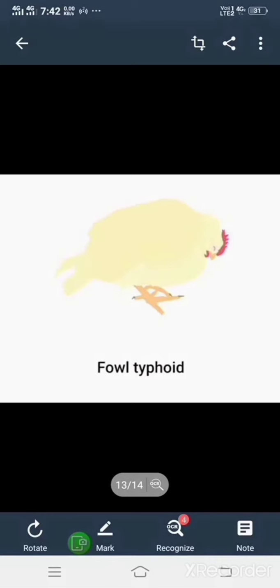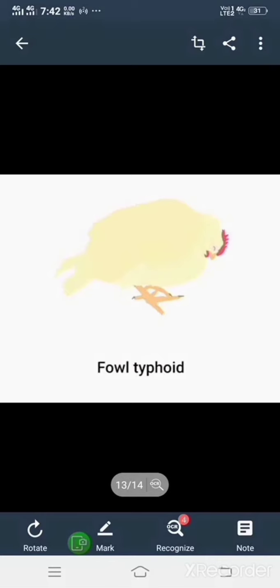And that is another disease which is caused by bacteria only, Pollorum disease, also called Bacillary white diarrhea. It is caused by the bacteria Salmonella pullorum. If we see the symptoms, diarrhea can be seen in this disease, and white-colored diarrhea can be seen.